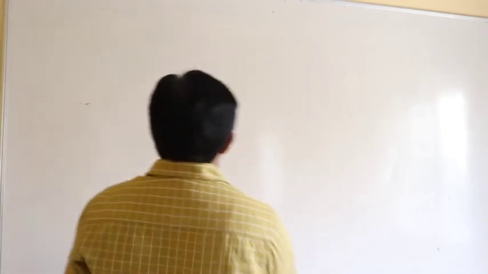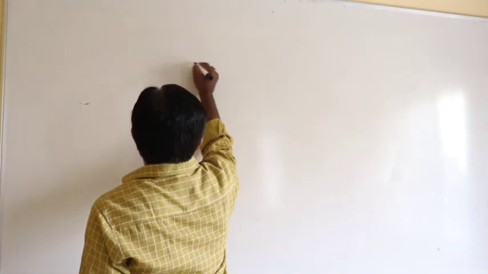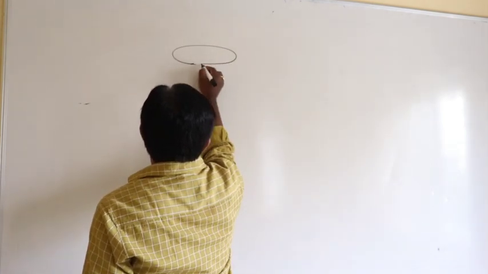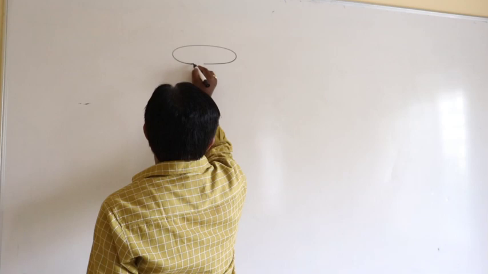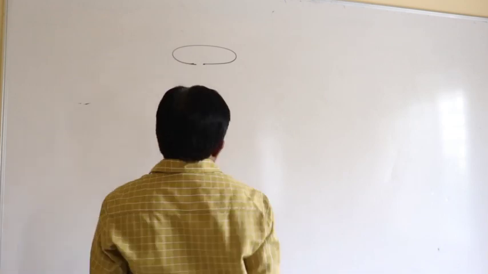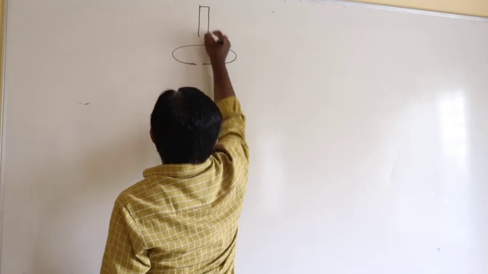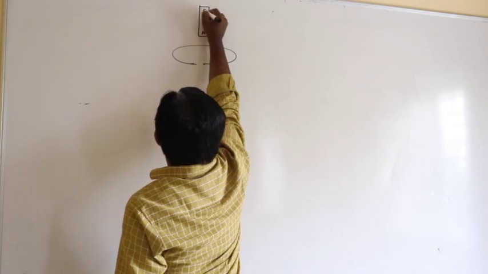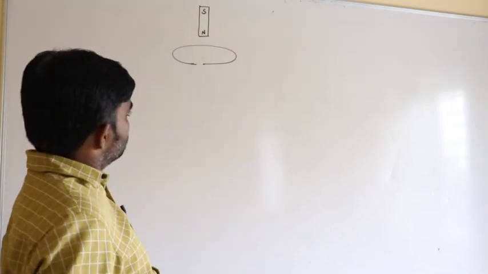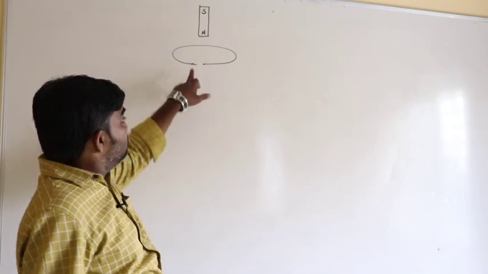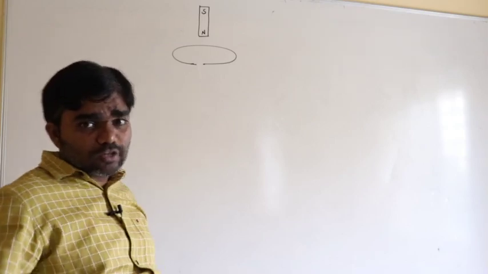Next condition. For example, if the coil is open, not closed, and the magnet falls under gravity, with north pole and south pole. In the previous situation, the coil was completely closed, but here the coil is an open coil.